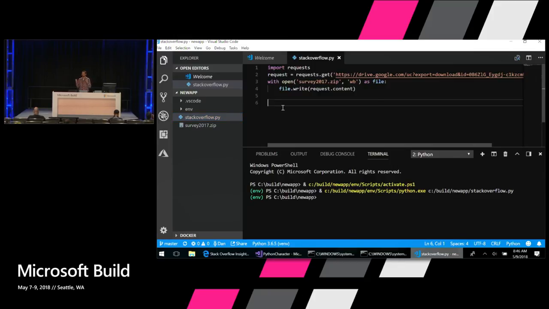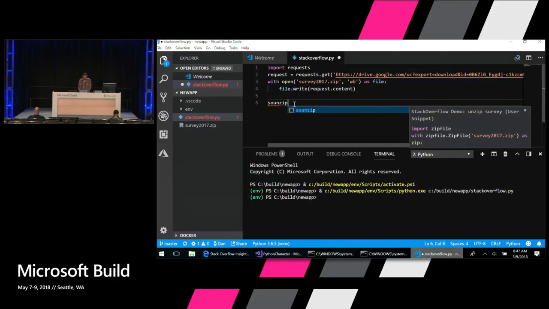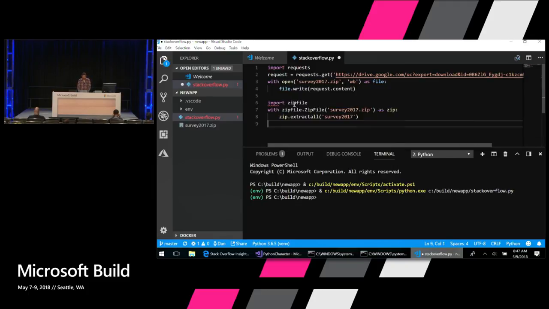Python's got a really rich standard library. It's got built-in support for zip files, so I can use the zipfile package to do this. But instead of writing the code out, I'm going to use Python snippets here. I've got a bunch of code snippets that I've pre-created, and they've been added to my IntelliSense. So if I just type "so unzip" and press tab here, it's going to insert that code for me.